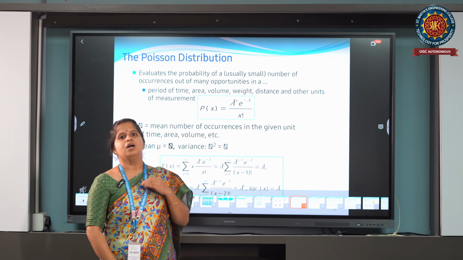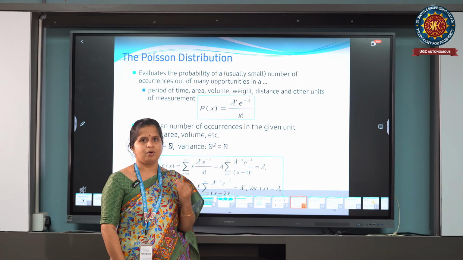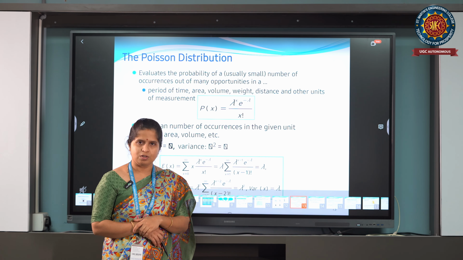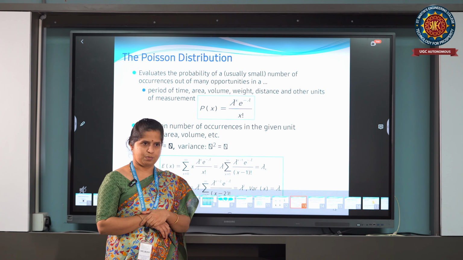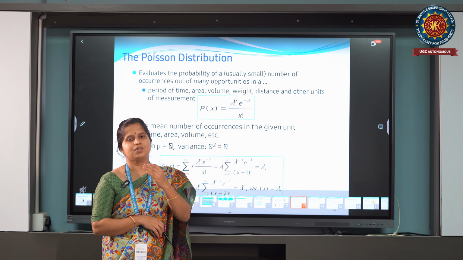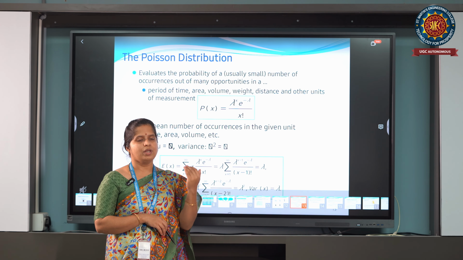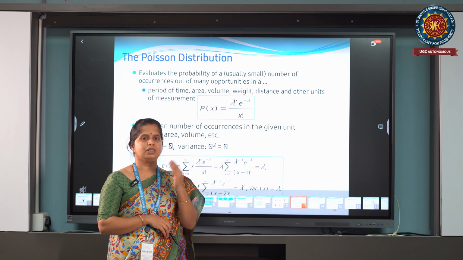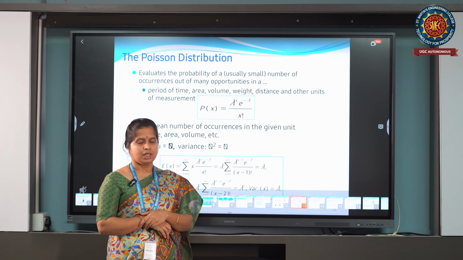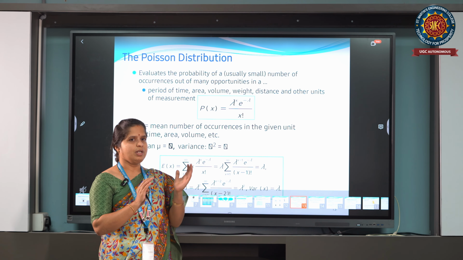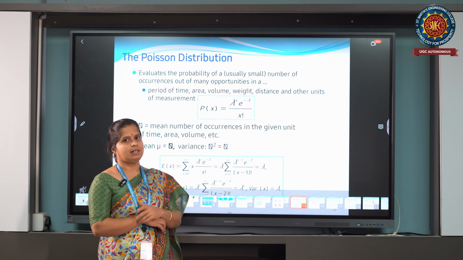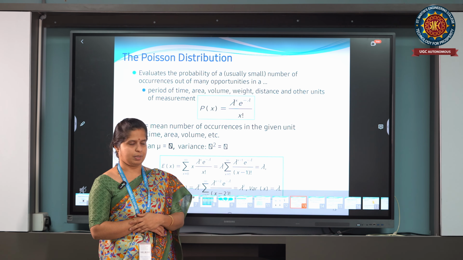Next is one more very important distribution, which is a discrete distribution called the Poisson distribution. The main property is that if n is very large and p is very small, we can again get the Poisson distribution from the binomial distribution. If there are outcomes such as waiting times, then we can take Poisson distribution examples.